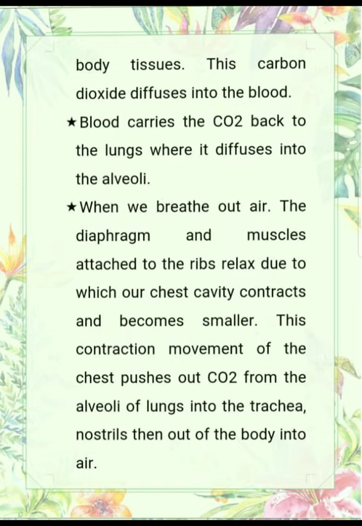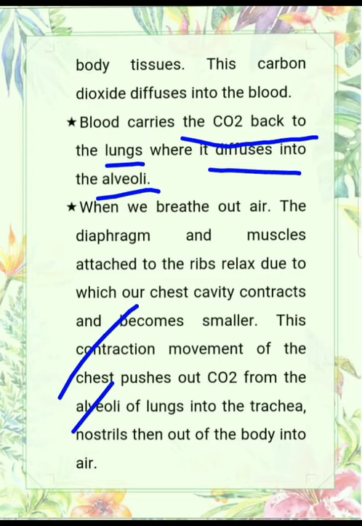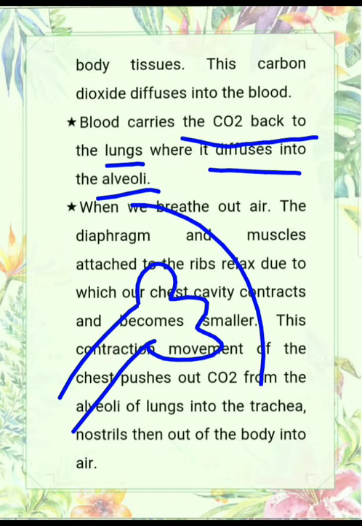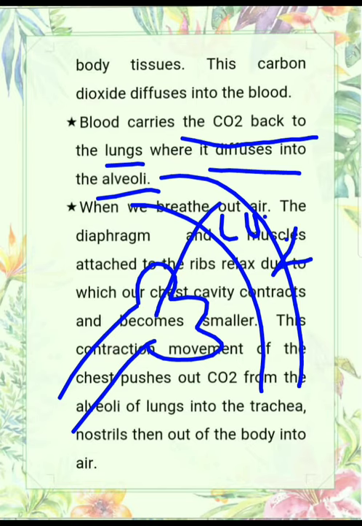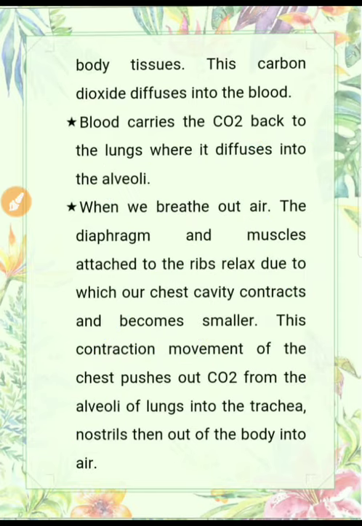Now this blood carries the carbon dioxide back to the lungs, where it diffuses into the alveoli. This is the alveoli and this is the blood capillary. Now what does this blood capillary contain? Carbon dioxide. The blood capillary gives this carbon dioxide to the alveoli and then again takes oxygen, and the cycle continues. So when we breathe out air, what happens?